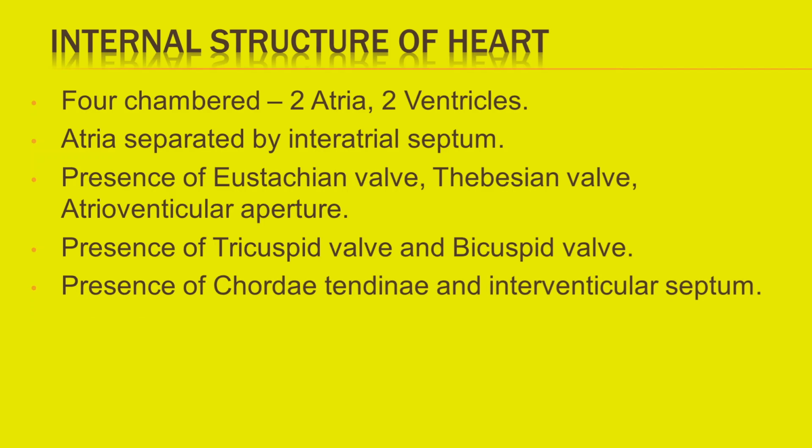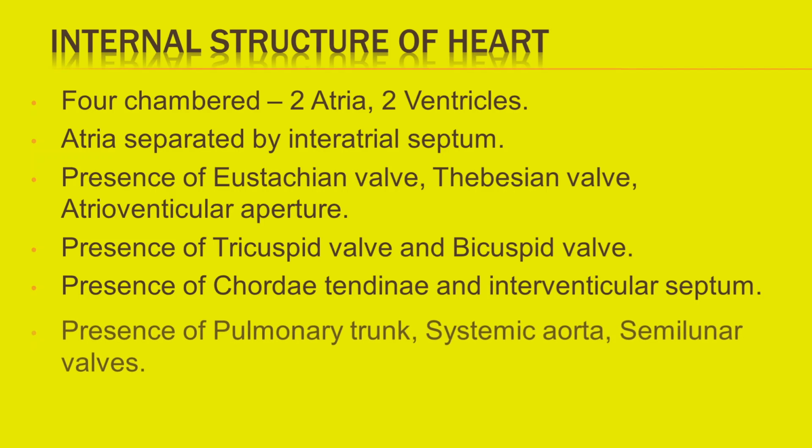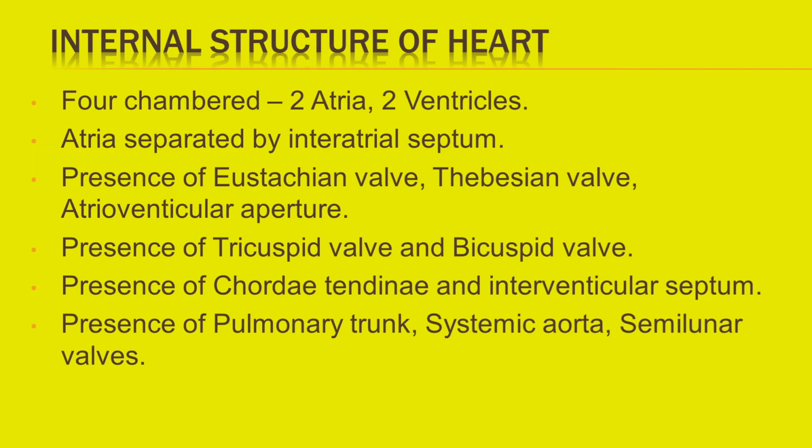These valves are attached to papillary muscles of ventricles by chordae tendineae. The ventricles are separated by interventricular septum. Pulmonary aorta and systemic aorta have semilunar valves.